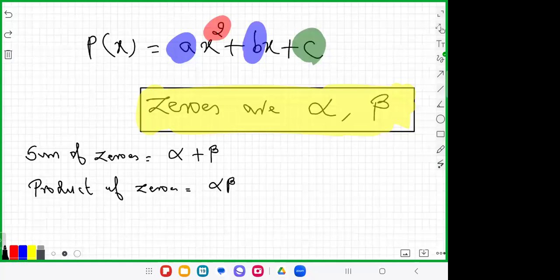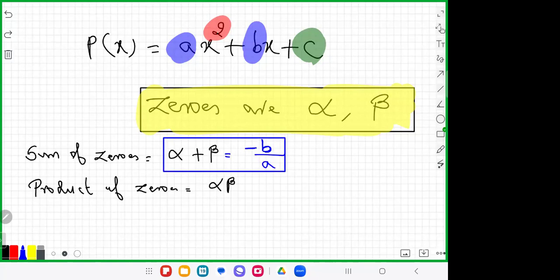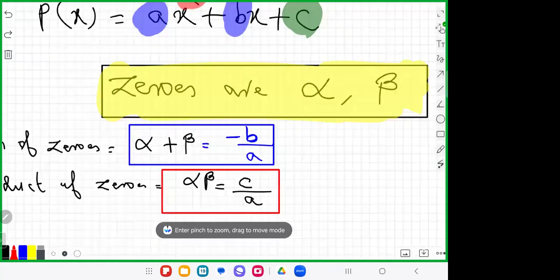So the sum of the zeros is equal to alpha plus beta, and the product of the zeros is equal to alpha into beta. Alpha, beta and a, b, c have a relationship. Alpha plus beta is minus, just put a minus, then write the coefficient of x, that is b, divided by the coefficient of x squared, that is a. So alpha plus beta is equal to minus b by a. And alpha into beta is equal to the constant first, divided by the coefficient of x squared. So this is the relationship of the zeros and coefficients. Alpha into beta is equal to c by a, and alpha plus beta is equal to minus b by a.